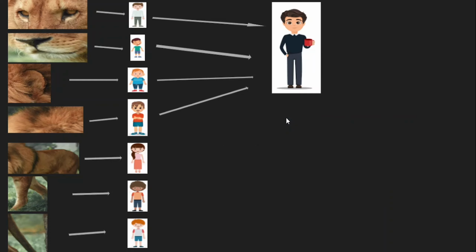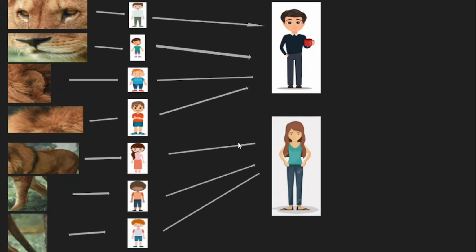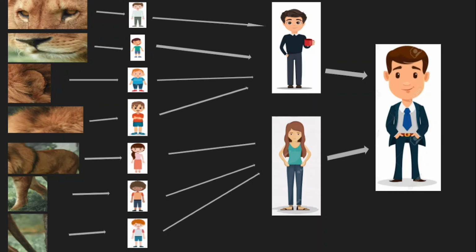Then what do we do? We will add one more teacher. So you make a decision only about the face from the inputs you are getting here. And we will add one more lady here who will make a decision about the body based on the information she is getting from here. And these two have to accumulate the information from the kids and make their decisions forward. So this guy has to make a decision whether it is a lion face or not, and this lady has to make a decision whether it is a lion body or not. Now these two decisions they have to inform to their boss. Now this guy has to make the final decision whether it is a lion or not, depending on the inputs he is getting from both the teachers.